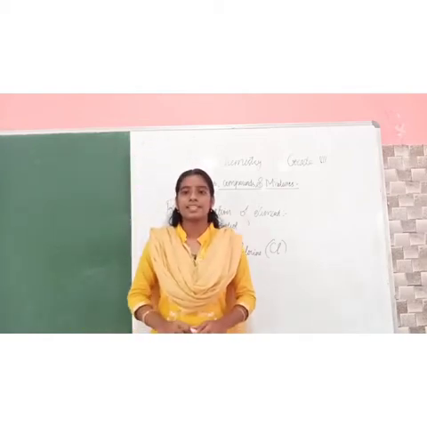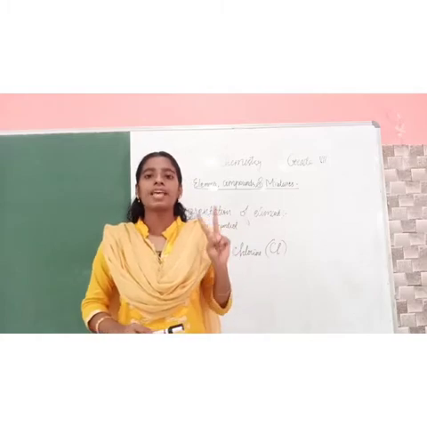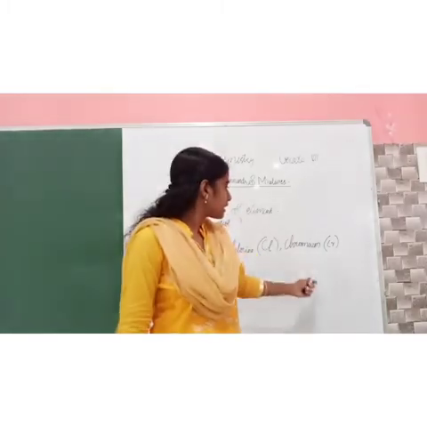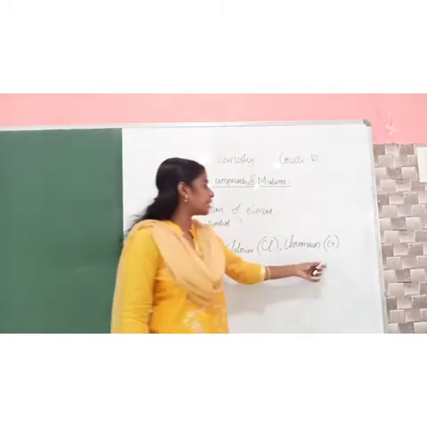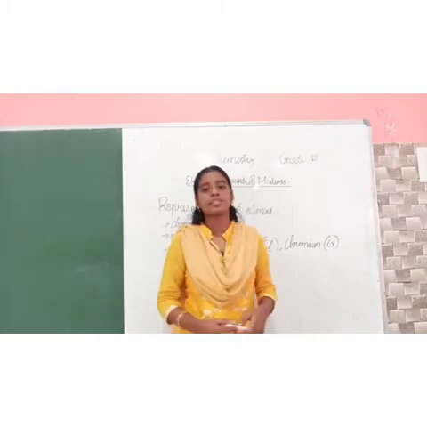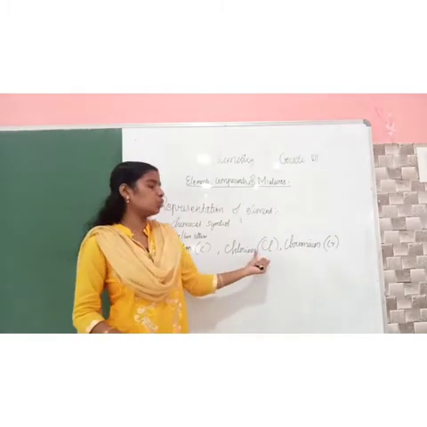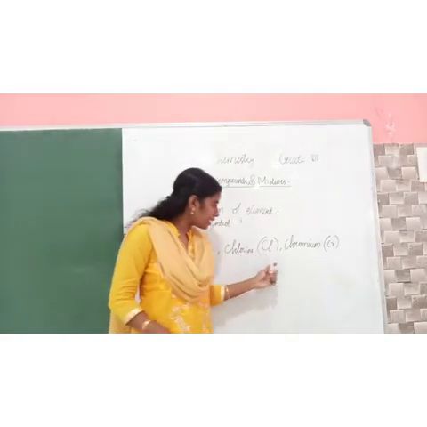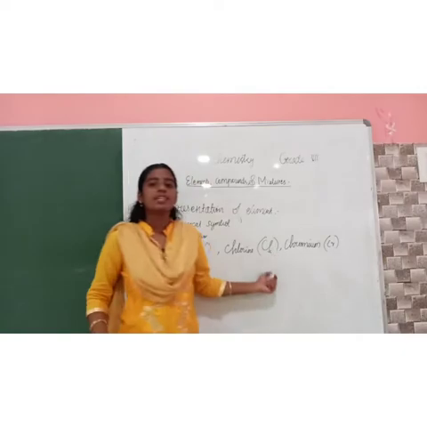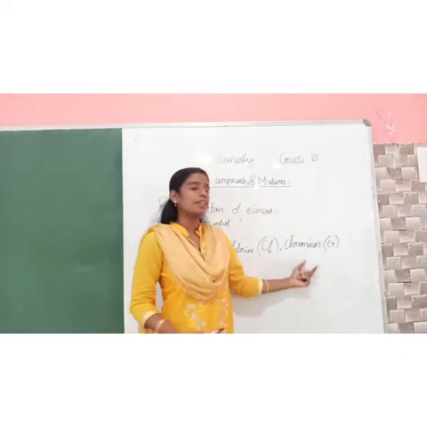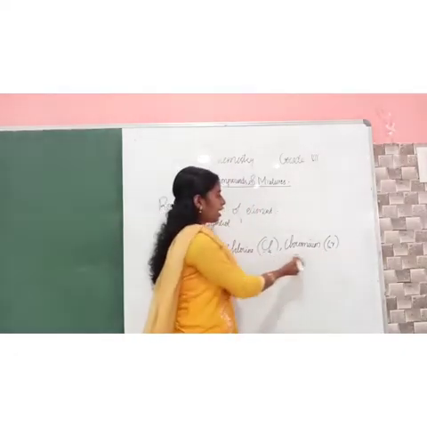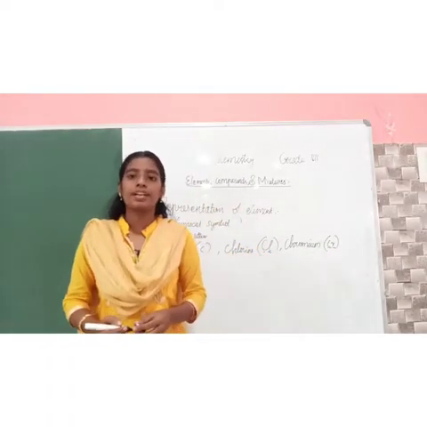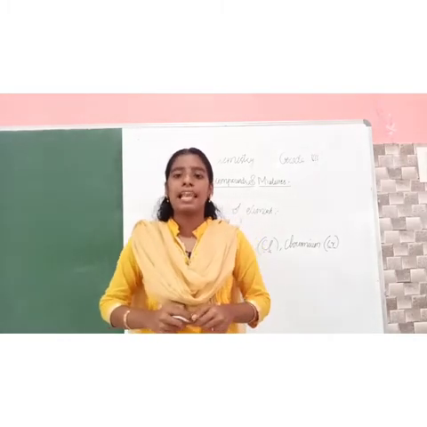So in such cases, when 2 elements have the same first letter, one more, it is chromium. It is represented by 2 letters, Cr. When we represent using 2 letters, the first letter should be capital and the second letter should be small. See, both in chlorine and chromium, the C is capital, and the R in chromium and the L in chlorine are small letters. So did you understand how we have to represent the elements?